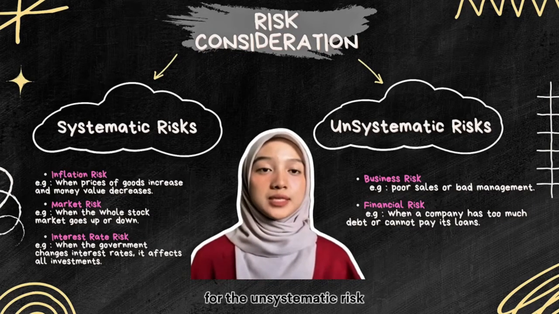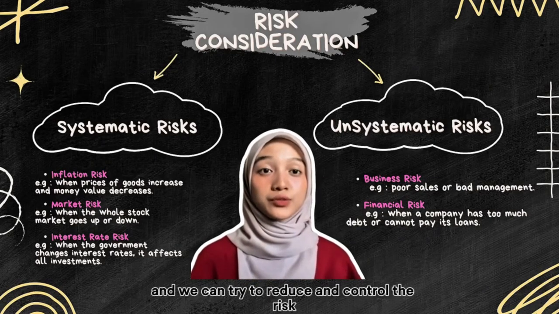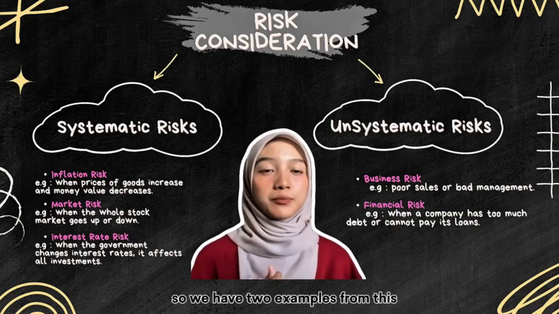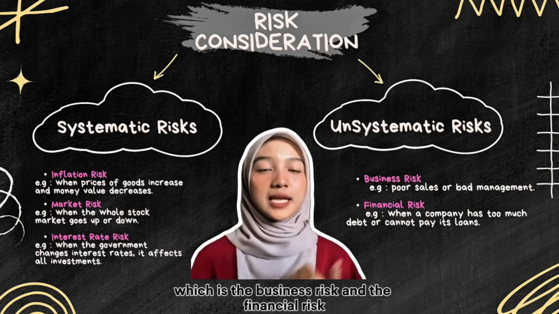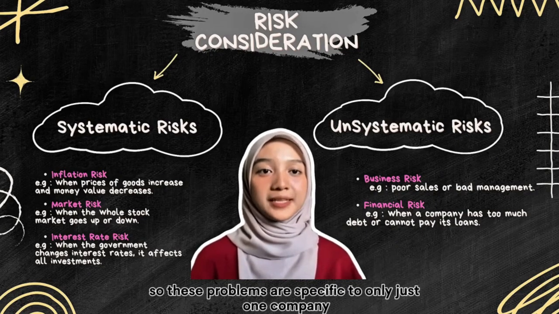For the unsystematic risk, it is the opposite because it only affects one company and we can try to reduce and control the risk. We have two examples from this, which are the business risk and the financial risk. These problems are specific to just one company.